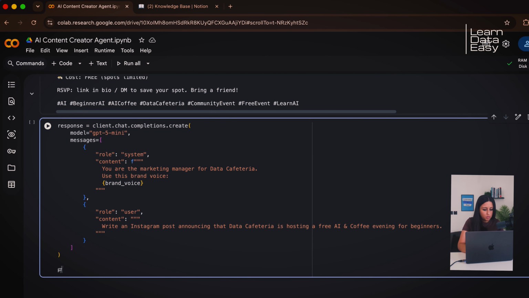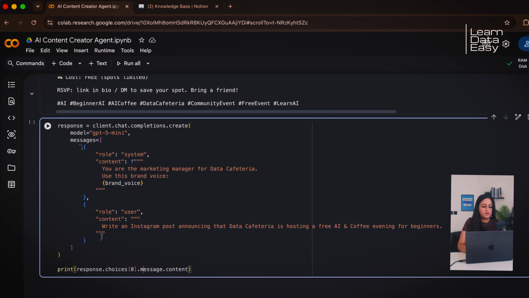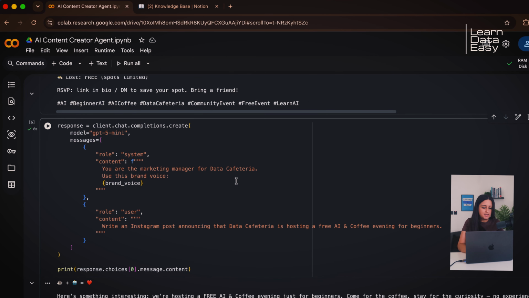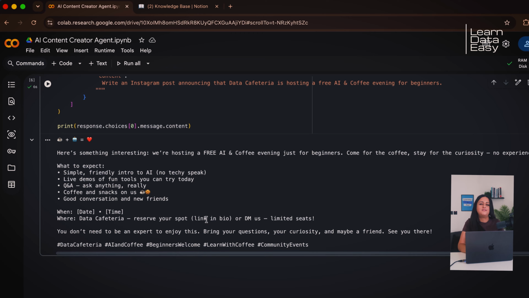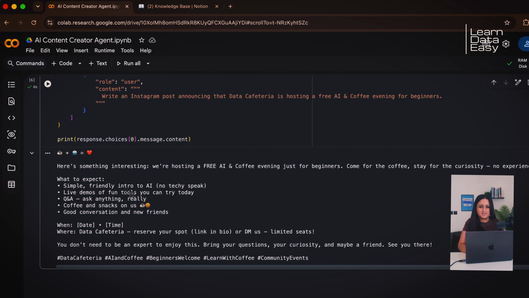And here, we're going to print out the results. Same method as before, we're going to choose the first of the choices that it gives us as a potential post. And we're getting the message, and from the message, we're getting the content. And as you can see, this is more human. This sounds better. It's the same topic, same model, different instructions.